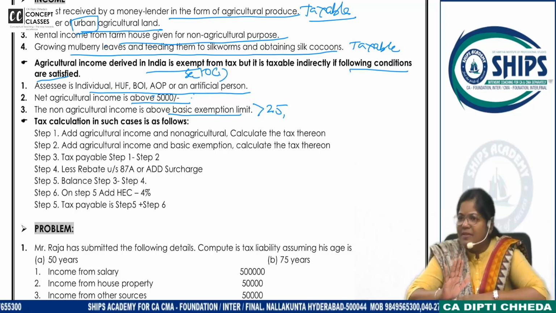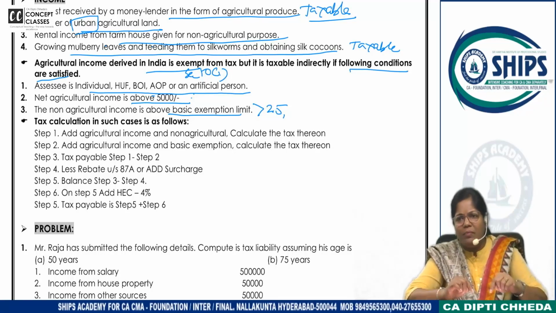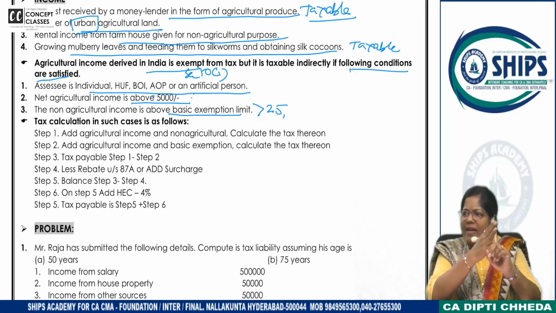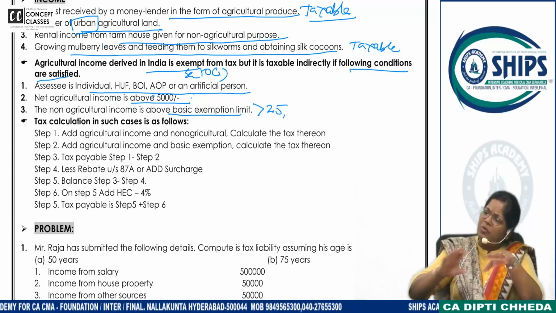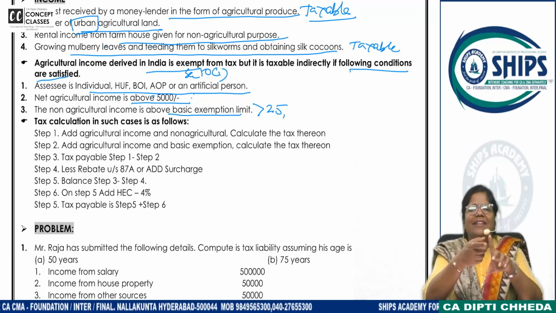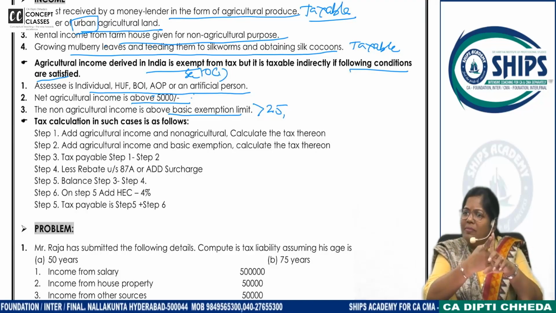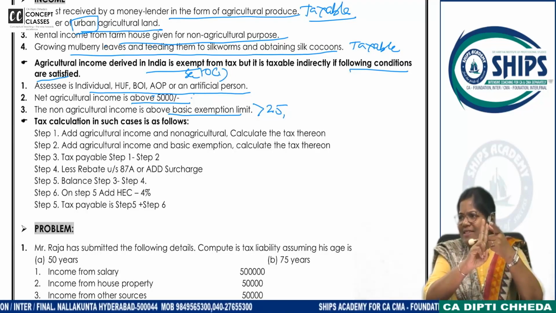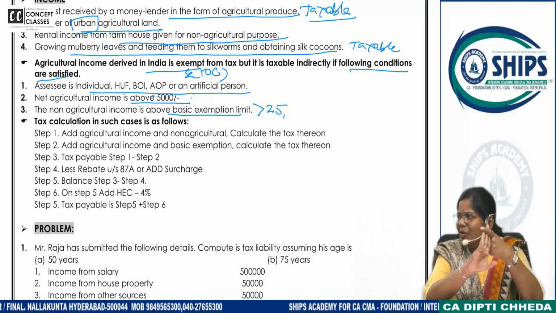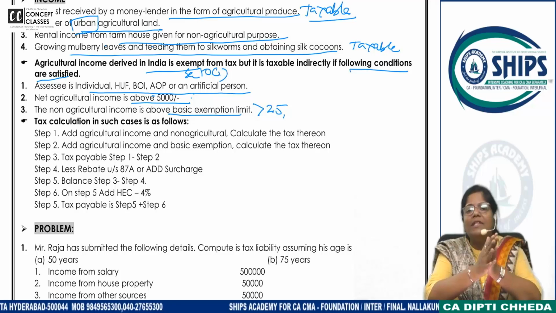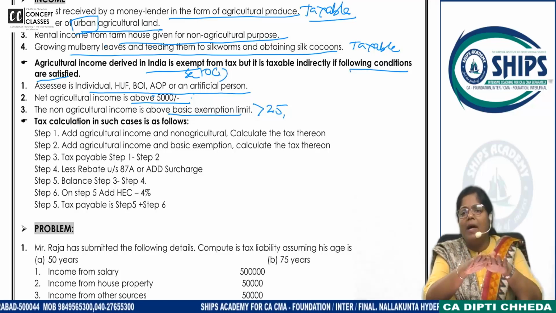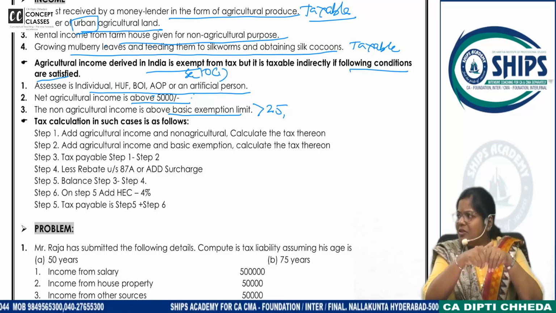Once again, the person should be whom? Individual, HUF, AOP, BOI. Read calmly, do it 2-4 times, and when you do the problems it will be remembered in the flow. Person should be whom? Individuals, HUFs, AOP, BOI, AJP. Okay? Is his agricultural income above 5,000? Non-agricultural income above basic?